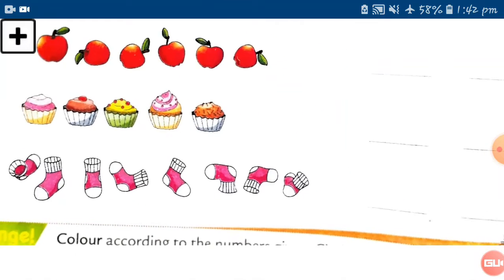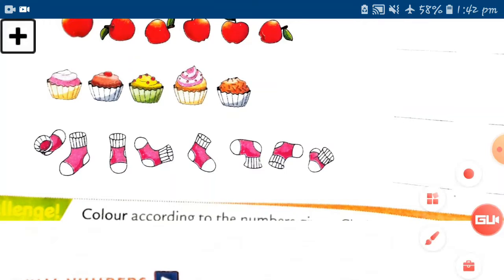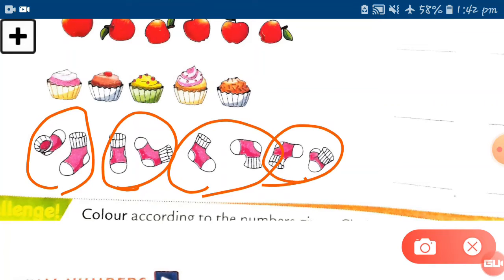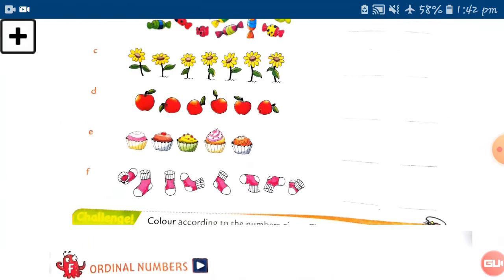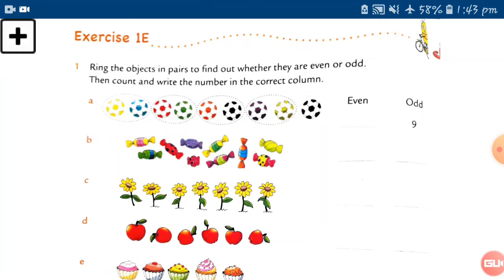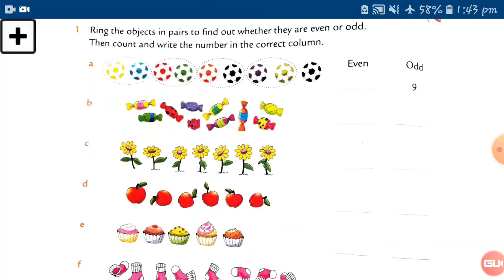And the last one, number F. Let's make pairs of these socks first. 1 2 3 and 4. There are 4 pairs, and 4 twos are 8. It means there are 8 socks, so 8 will go with the even numbers. This is the way you have to complete this exercise. This is your textbook exercise, exercise 1E, the even and odd.